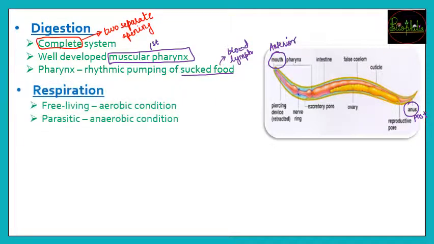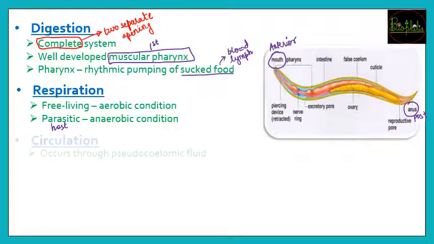Next is going to be about respiration. So we saw 2 forms. Either they can be free living, which is a rare condition, but still if they are free living they will have aerobic conditions, so oxygen will be used. And if they are parasitic, that is if they are living inside a host, then they are going to have anaerobic conditions, because the oxygen supply will directly diffuse from the tissues.